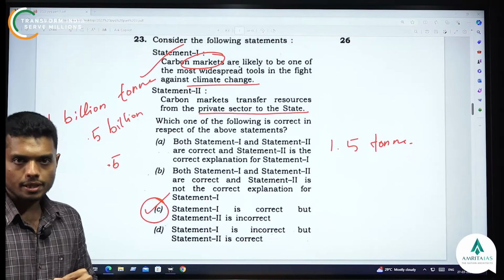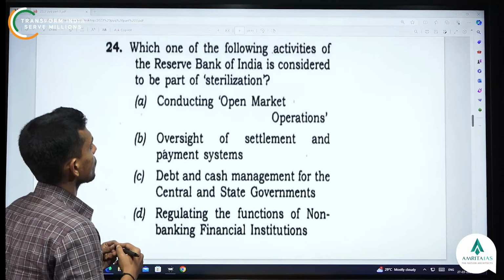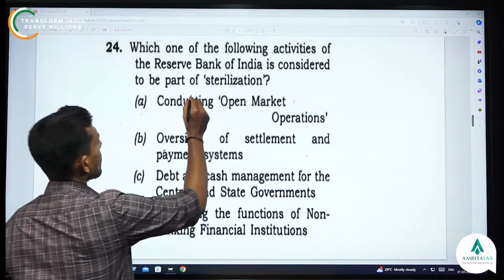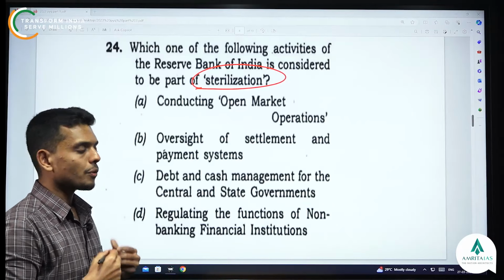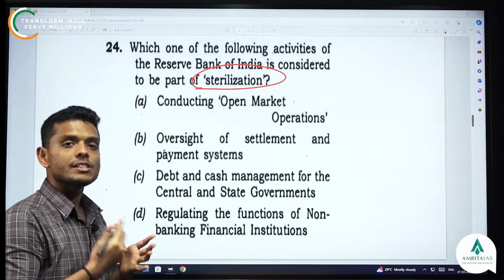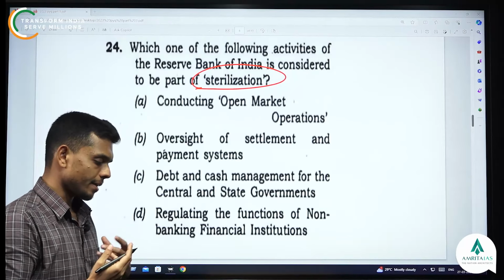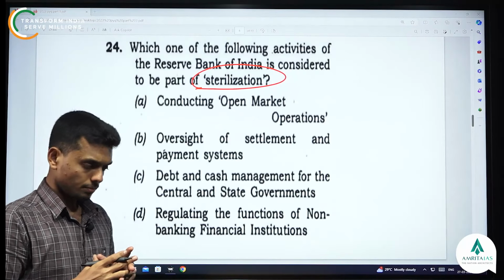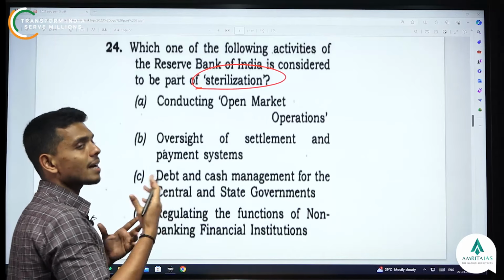Let's move on to the next question. Now let's read the 24th question. Which of the following activities of the RBI is considered to be part of sterilization? Sterilization, if you have read about it, is to inactivate, right? Sterilizing any needle, sterilizing any object. So what is the RBI sterilizing normally?